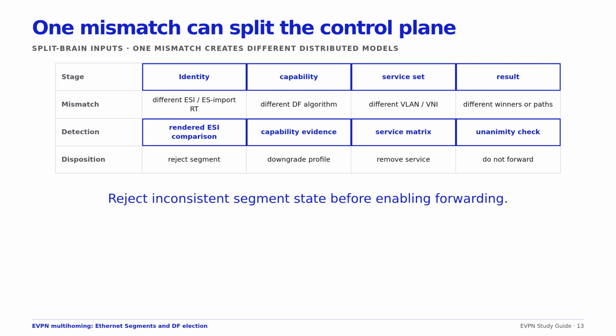Configuration generation should compare both PEs before deployment and fail closed. Runtime monitoring should alarm on candidate set, algorithm, mode, and service membership disagreement, not only on BGP session loss.